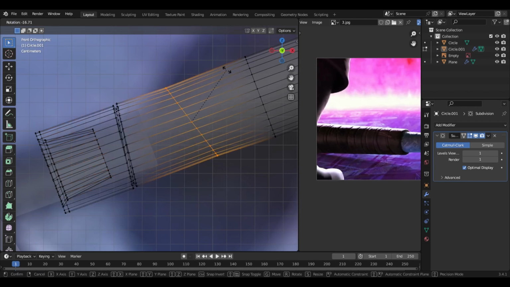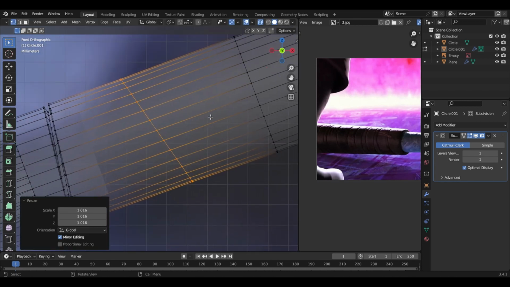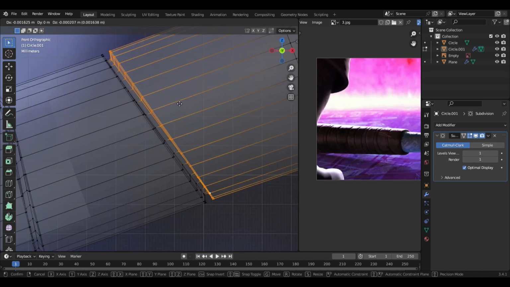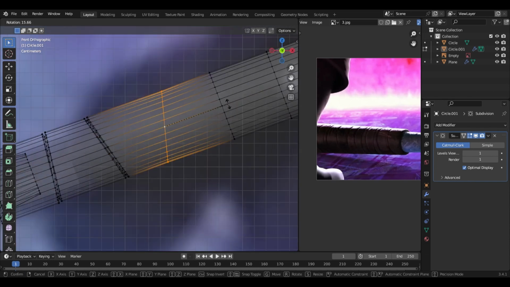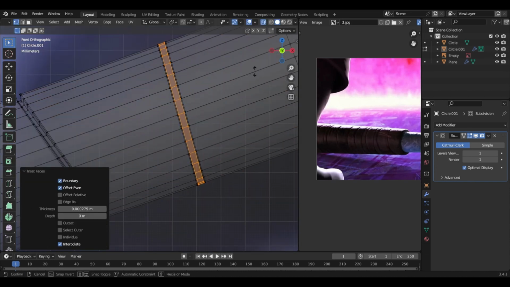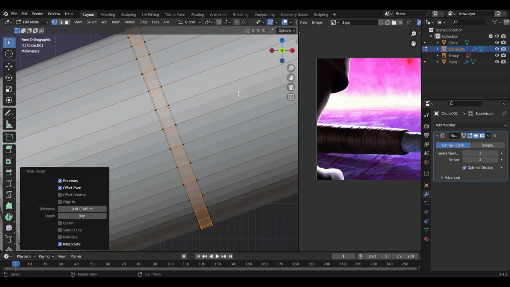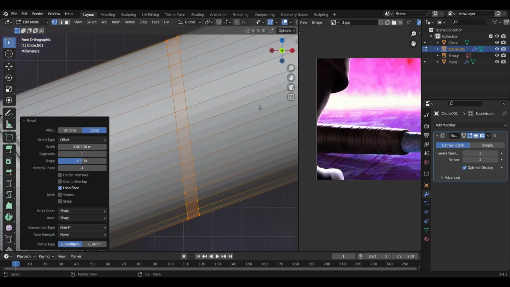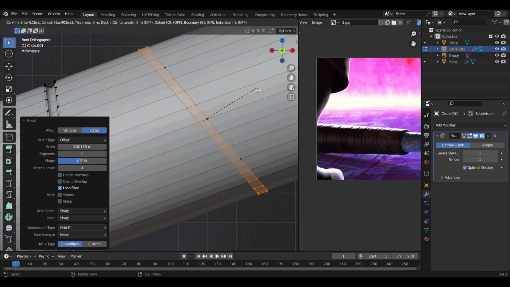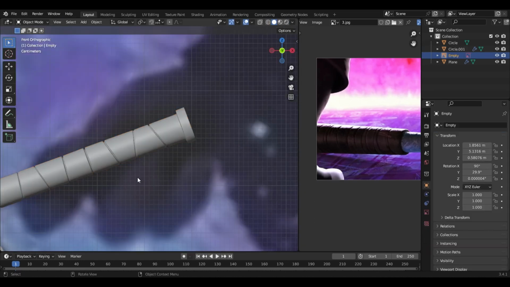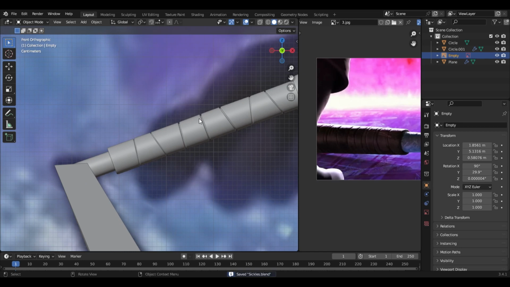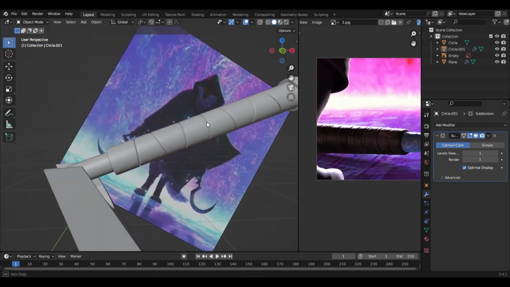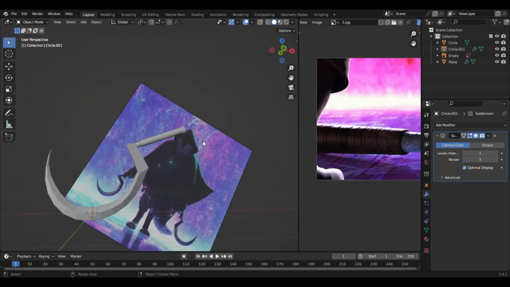Alright, about the other ones, let's do the same thing. Okay, and once you're done with that, just press shade smooth, and yeah, that's it.